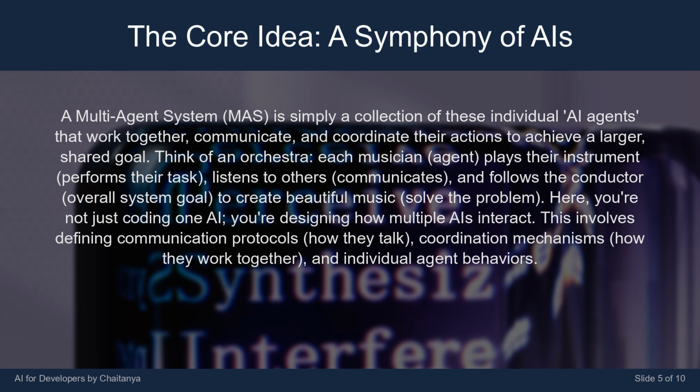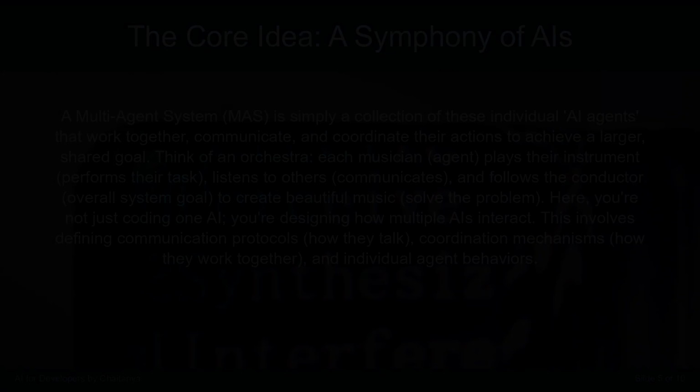Overall system goal: to create beautiful music, solve the problem. Here, you're not just coding one AI, you're designing how multiple AIs interact. This involves defining communication protocols, how they talk, coordination mechanisms, how they work together, and individual agent behaviors.